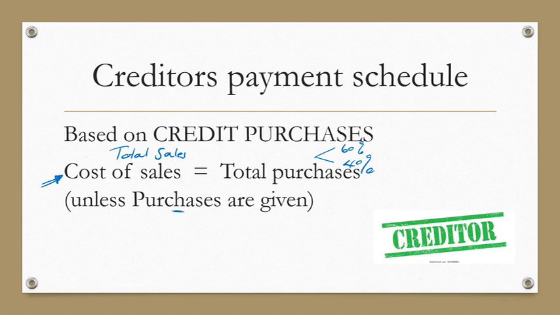And then we will also have the discount received that we must take into account. And then yet again, read carefully, especially between the debtors and the creditors. Read your information.